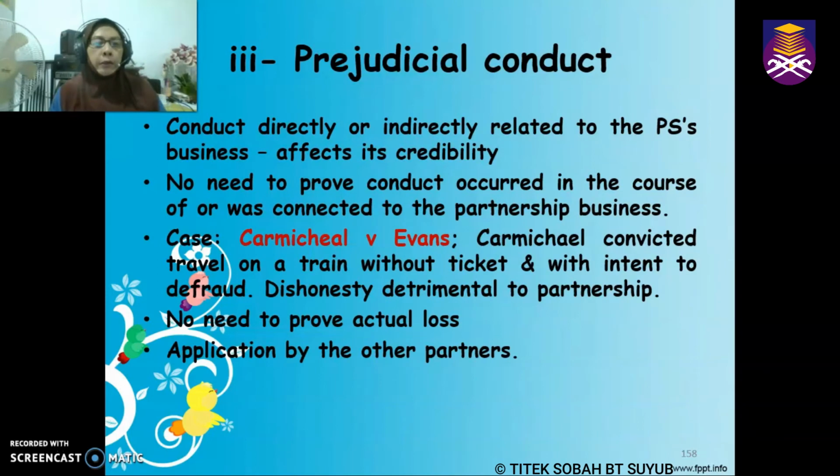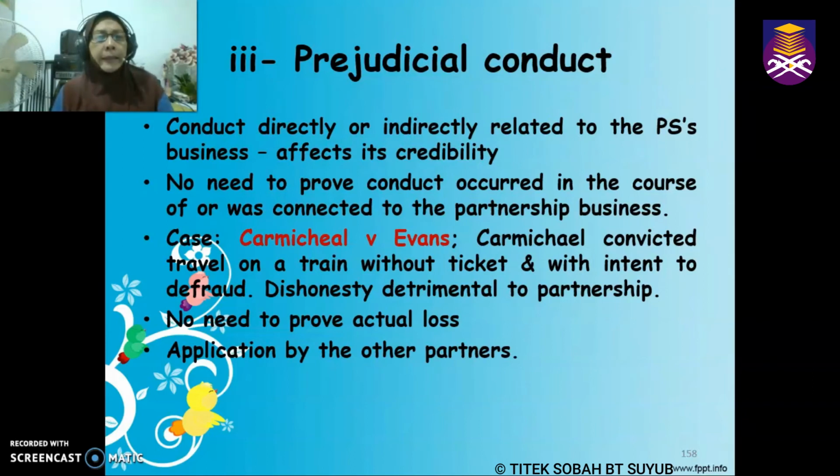Okay, prejudicial conduct. So this conduct either directly or indirectly related to the partnership business. As long as it affects the credibility of the partners, then the other partners can actually apply to dissolve the partnership based on this. So no need for the other partners to prove actually the conduct occur in the course of business or was connected to the partnership business.